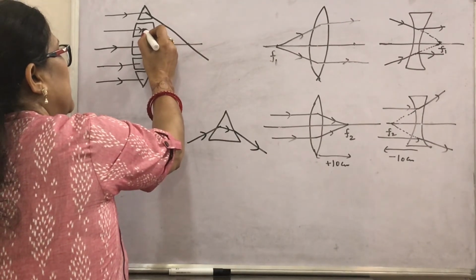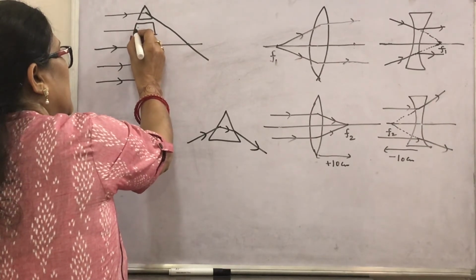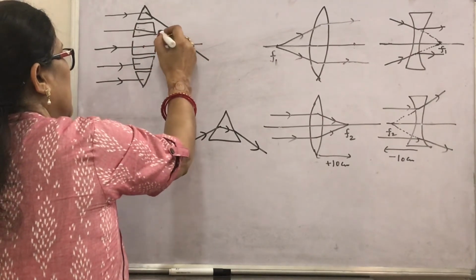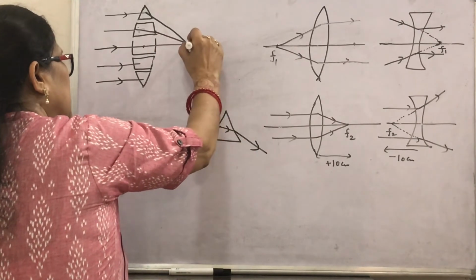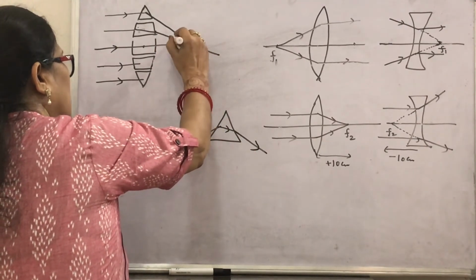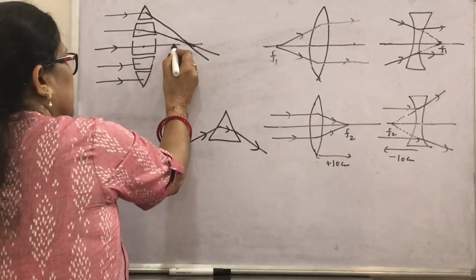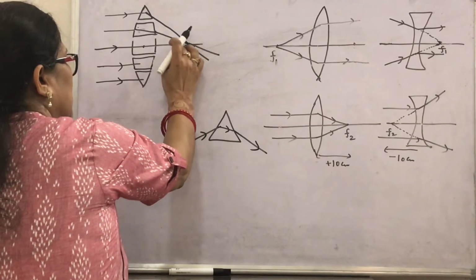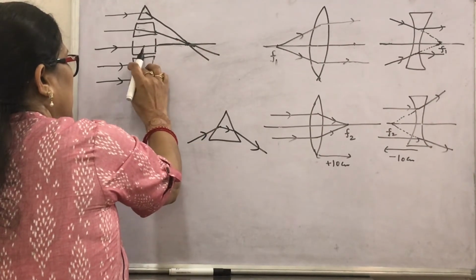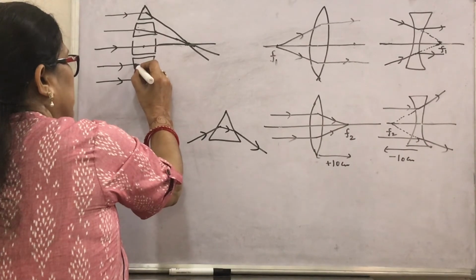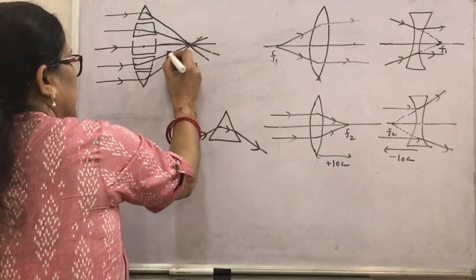They are supposed to be deviated and passing through the same point. I am showing here this one. This is also the principal axis I have shown. Similarly here, this light ray after passing through the prism will pass through here, and it will pass through here.